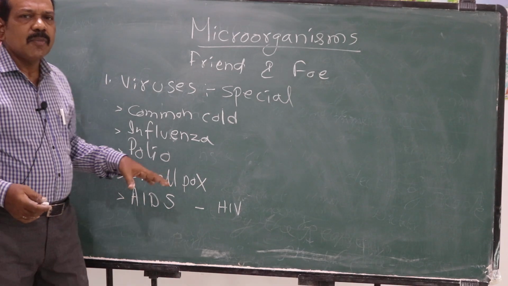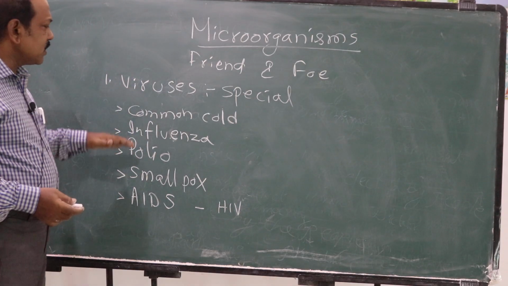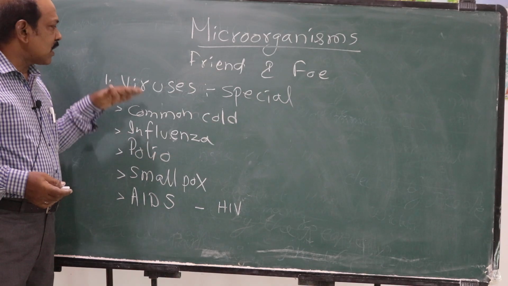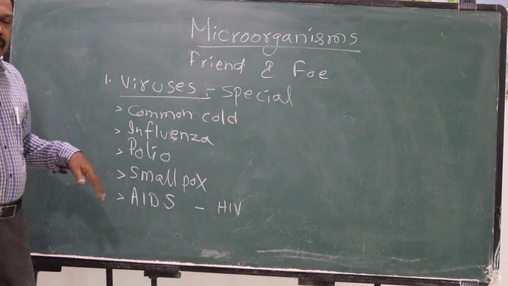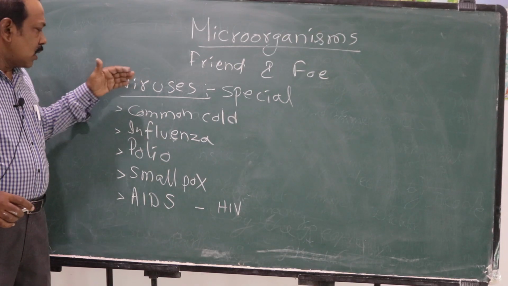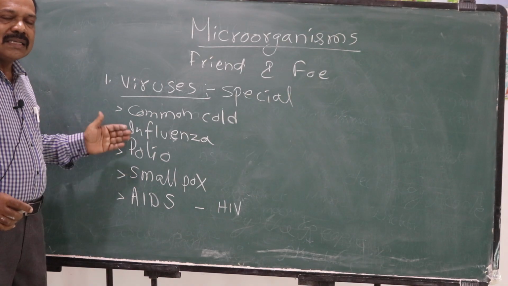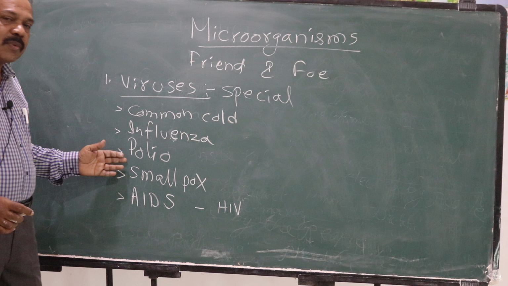Some of these diseases can be prevented by taking health precautions, and many of the diseases have vaccines also. And these diseases can be either prevented by taking precautions or for some diseases we have vaccines.